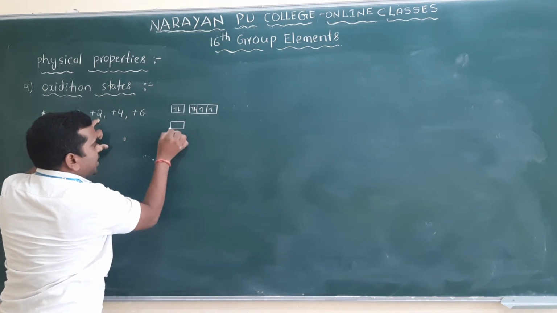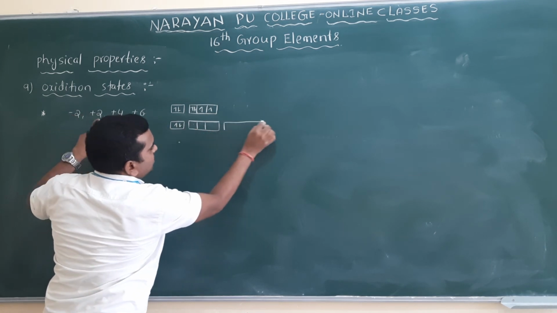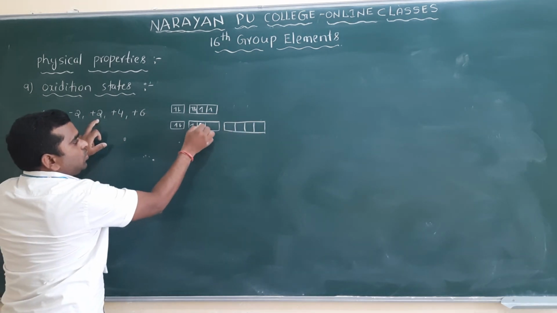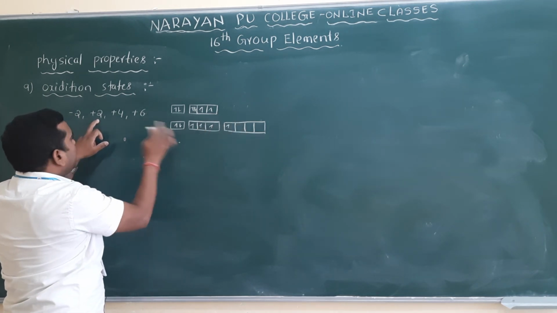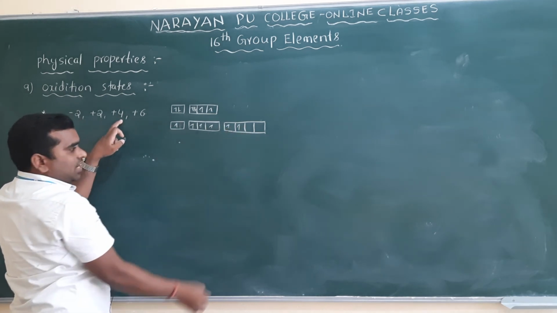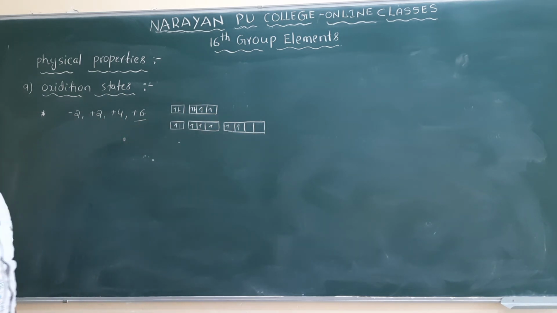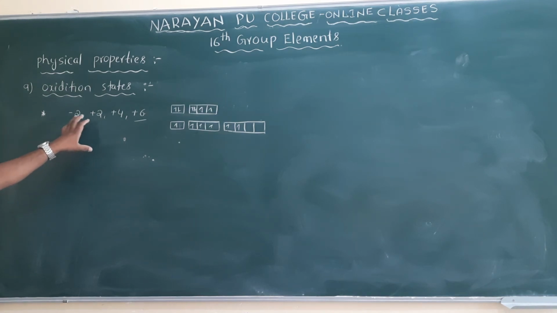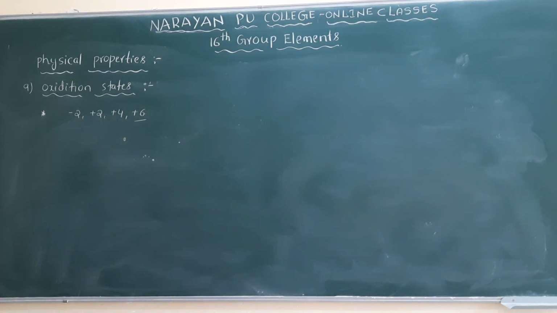In the first excited state, what is the electronic configuration here? Now it is 2, and first excited state means they will have 4 unpaired electrons, except oxygen. If they lose 4 electrons, they will show +4. In the second excited state, an electron will go here, then there are 6 unpaired electrons. If they lose a total of 6 electrons, they show the +6 oxidation state. So that's why the 16th group elements mainly show -2, +2, +4 and +6 oxidation states, but only oxygen shows -2 oxidation state, not other elements.